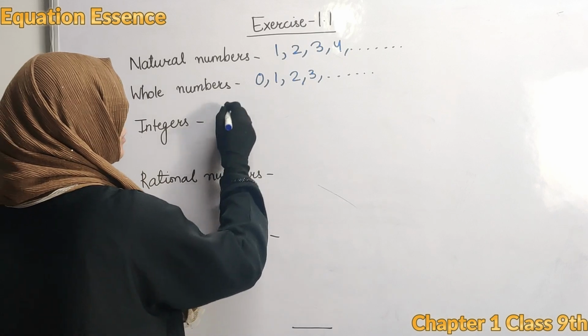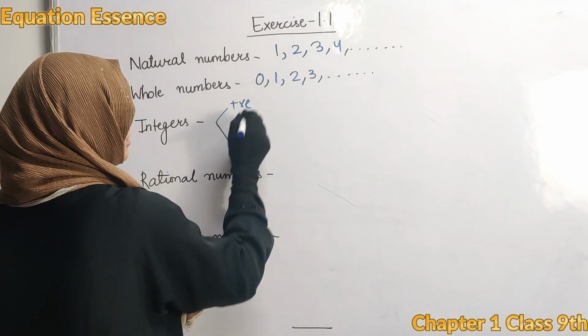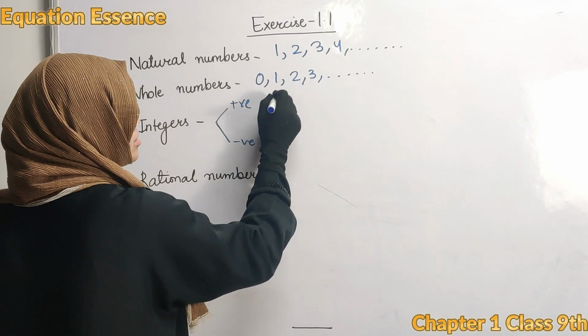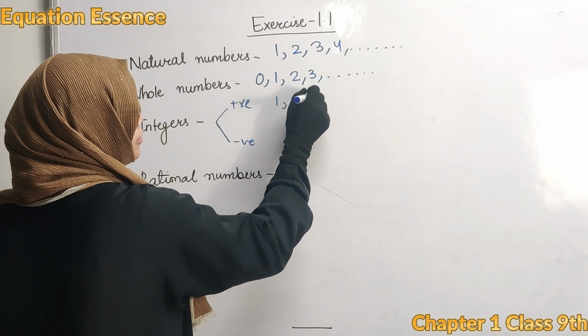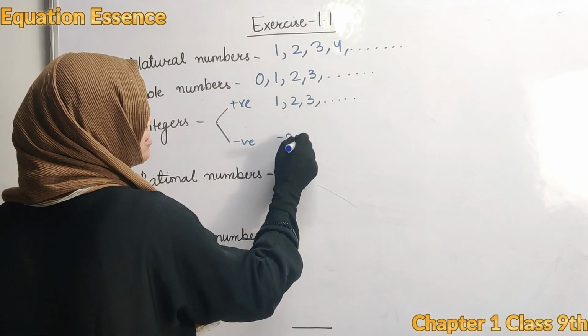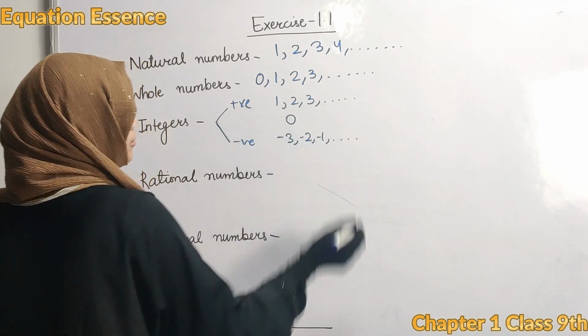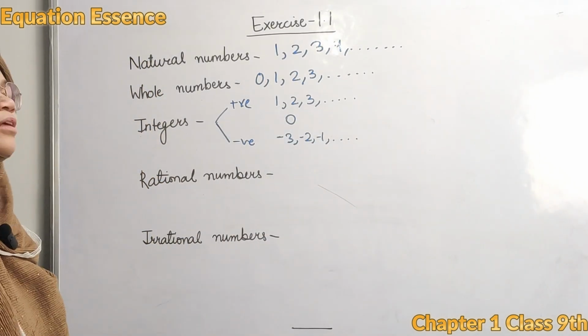They are of two types, positive and negative. Positive means 1, 2, 3 and so on. Negative means -3, -2, -1 and so on, and 0. What are the rational numbers?